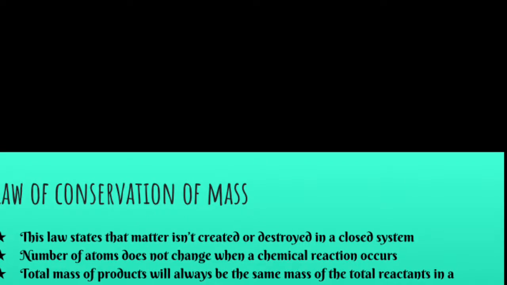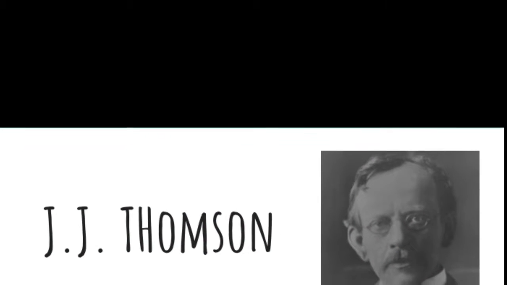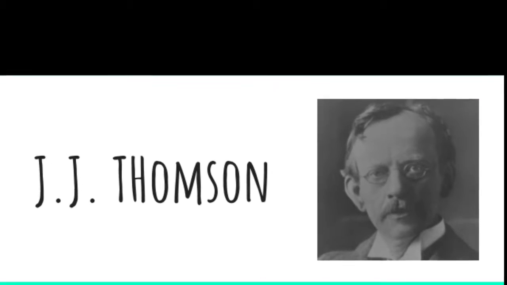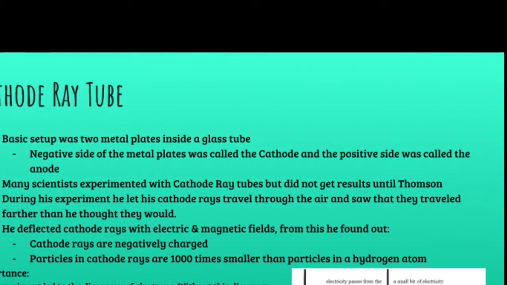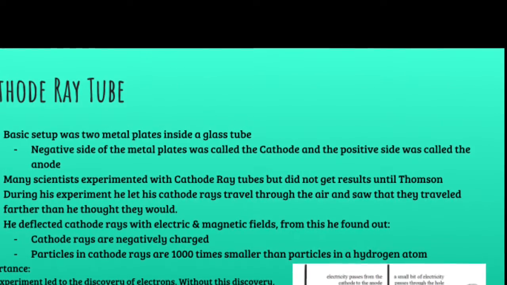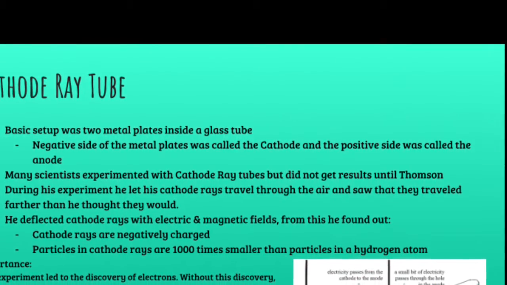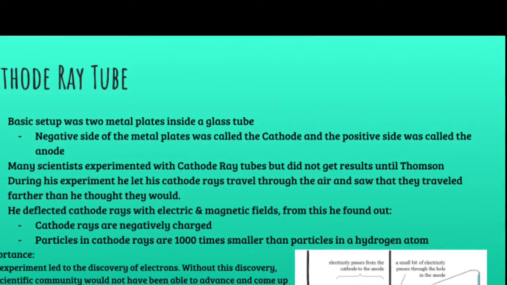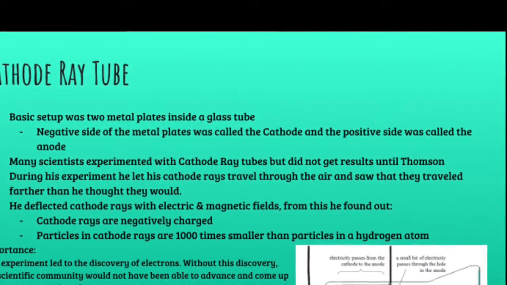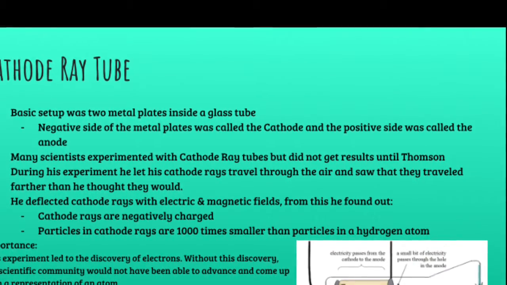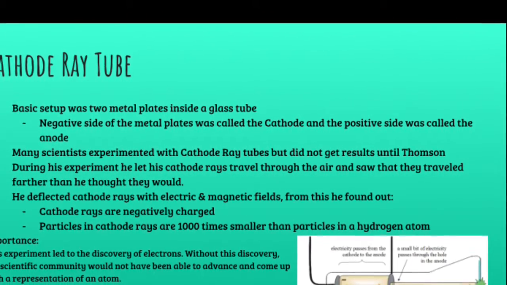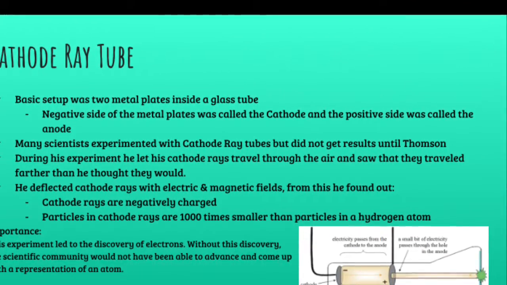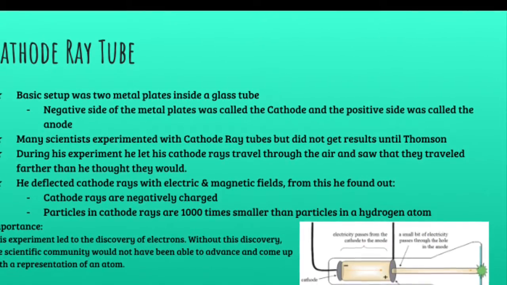J.J. Thomson was born December 18, 1856, and died August 30, 1940. He made the cathode ray tube. The basic setup was two metal plates inside a glass tube, and the negative side of the metal plates was called the cathode, and the positive side was called the anode. Cathode rays are what they called the cause of the dark spots on the glass tube formed on the cathode side. Many scientists experimented with cathode ray tubes but did not get results until Thomson.